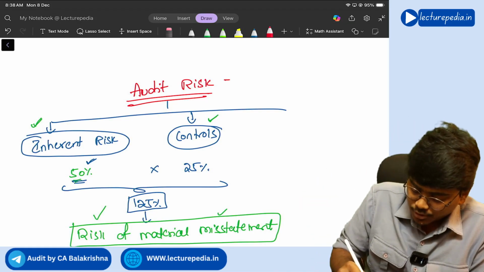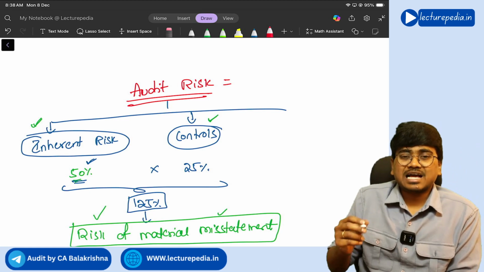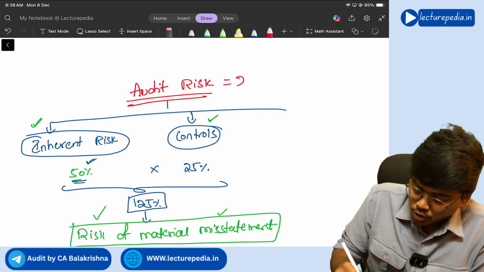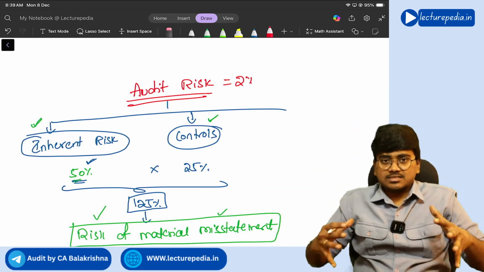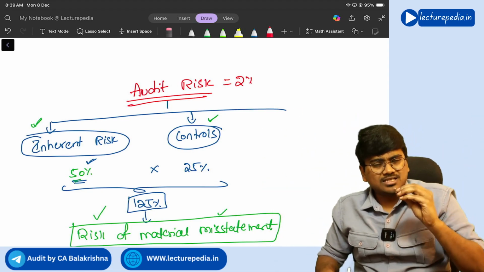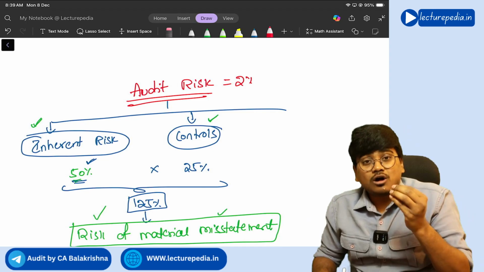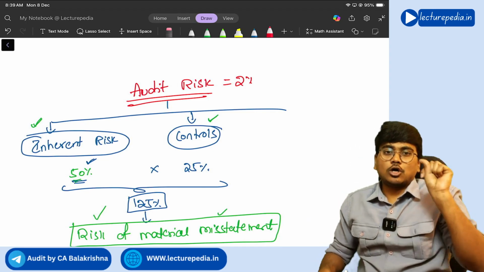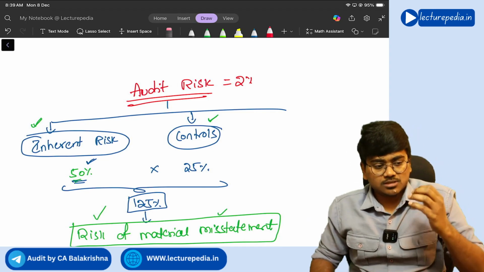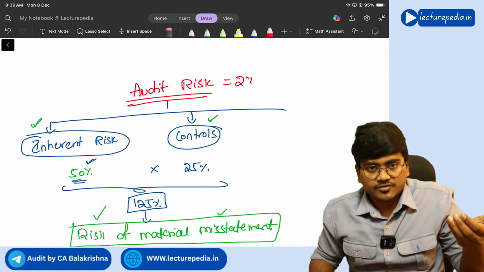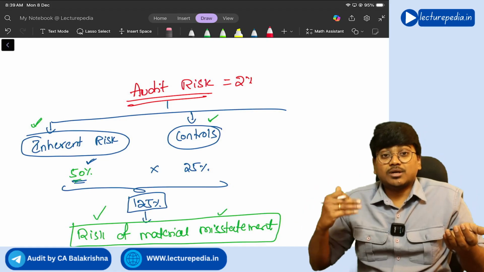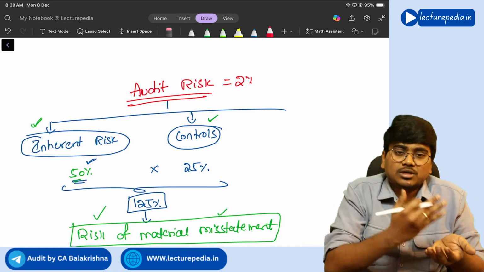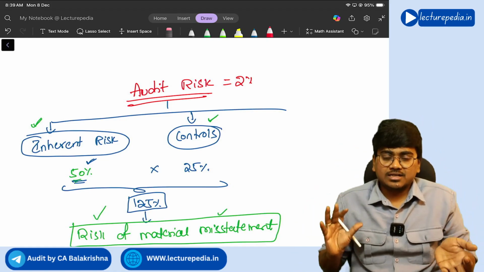Let's say, for example, the auditor has determined the acceptable level of audit risk as 2%. That means if overall audit risk is 2%, see, audit risk means the risk of giving an inappropriate audit opinion. That means when there are misstatements in the financial statements, the auditor needs to report those misstatements. But the auditor not reporting those misstatements is known as audit risk.